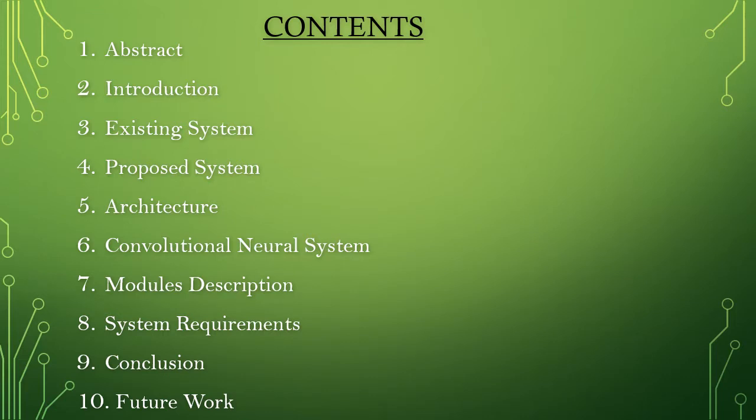These are the contents: abstract, introduction, existing system, proposed system, architecture, convolutional neural network, module description, system requirements, conclusion, and the last one is future work.